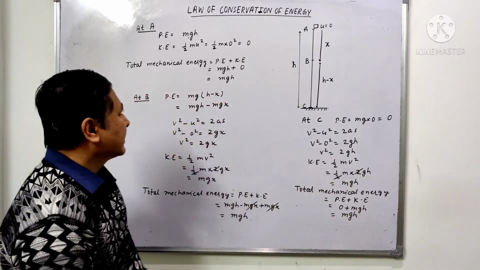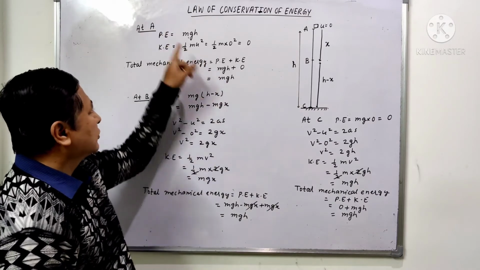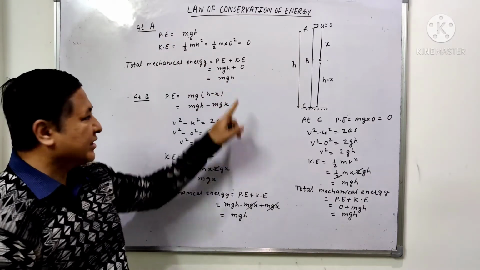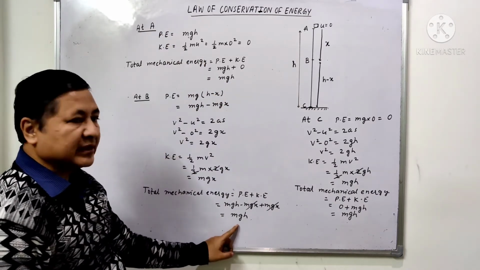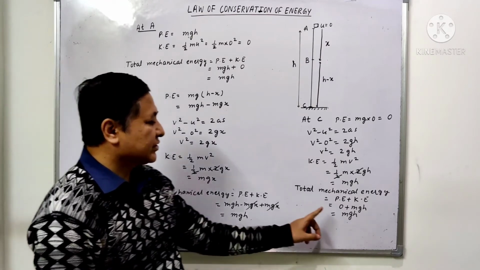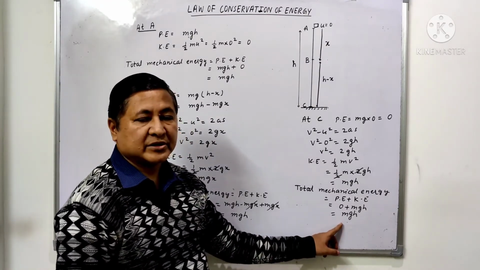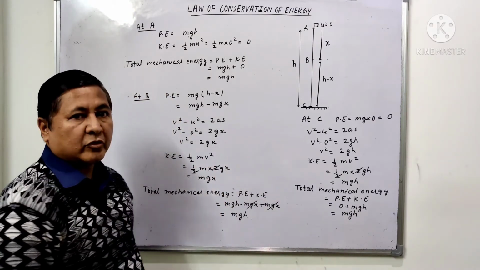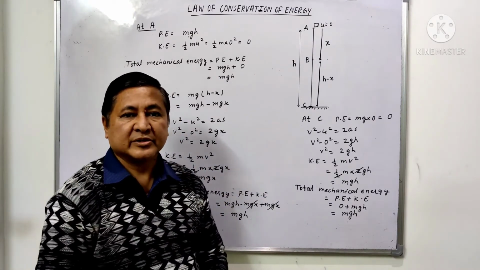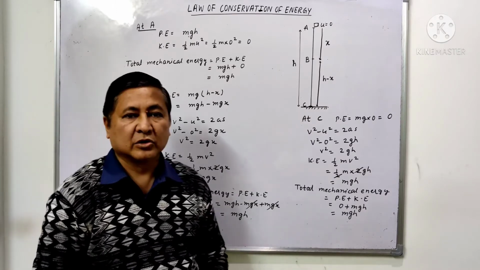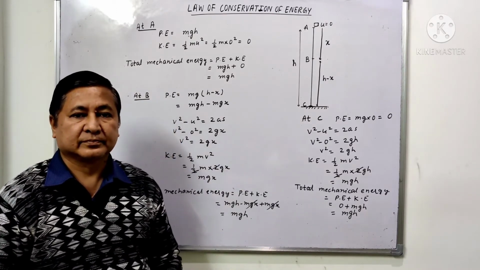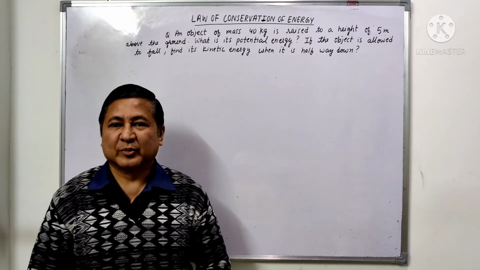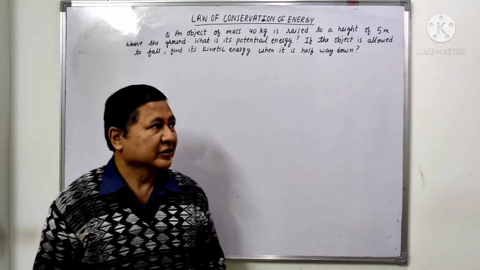So now in all the three cases we can see at A the total mechanical energy is mgh, at B also the total mechanical energy is mgh, and at C also the total mechanical energy is mgh. So here the total energy before and after the transformation remains the same. So this proves the law of conservation of energy. Now let us solve one numerical based on the law of conservation of energy.